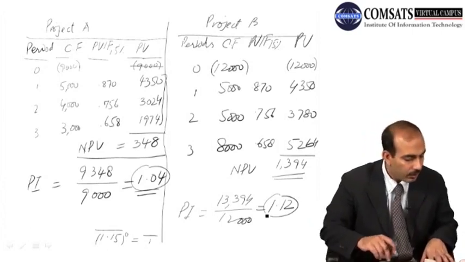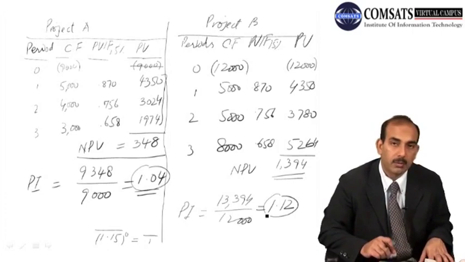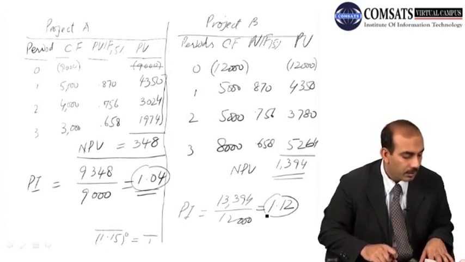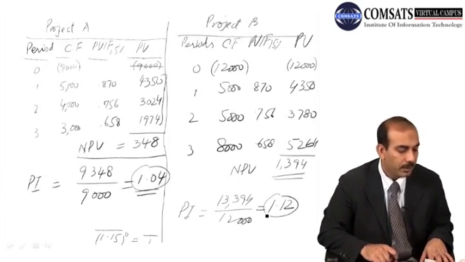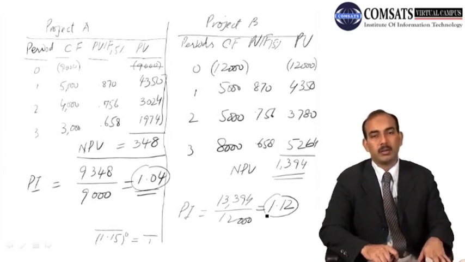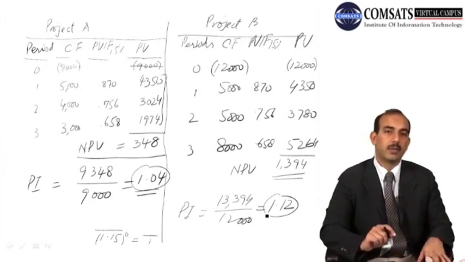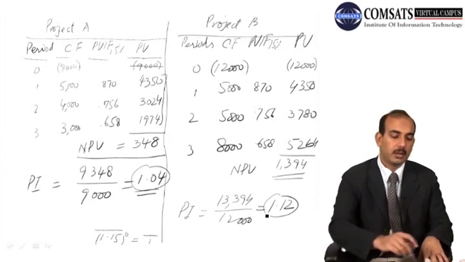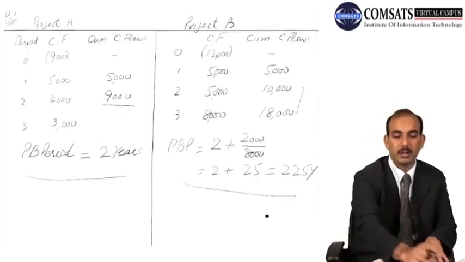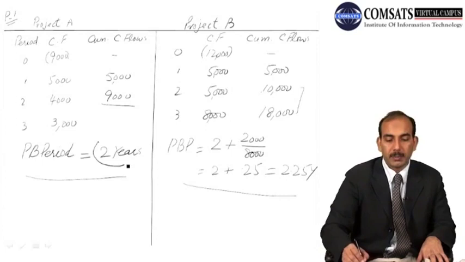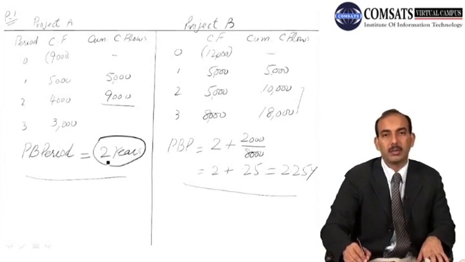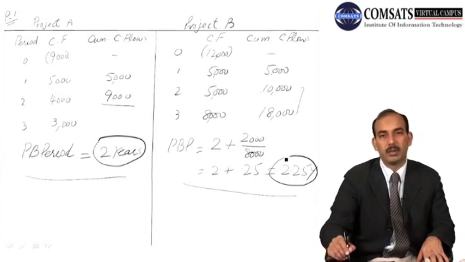And if we come to problem number 2, it is related to problem 1. What criticism may be offered against the payback period method? You can see here, when we used the payback period method in our previous slide, the payback period in the case of project A is 2 years, whereas in project B it is 2.25 years.